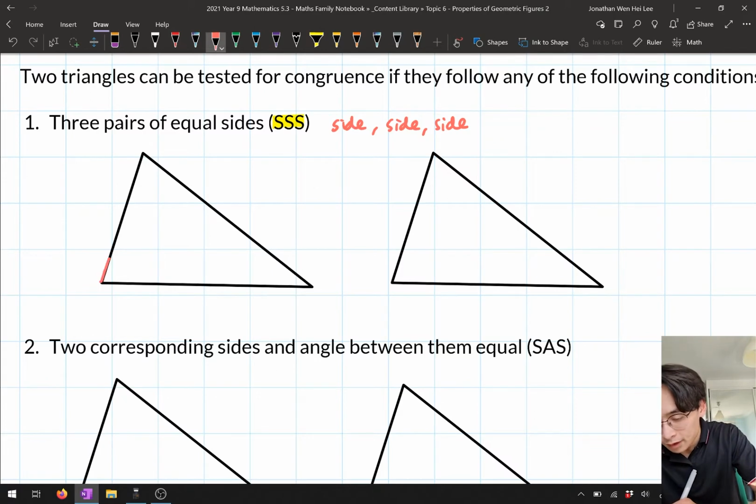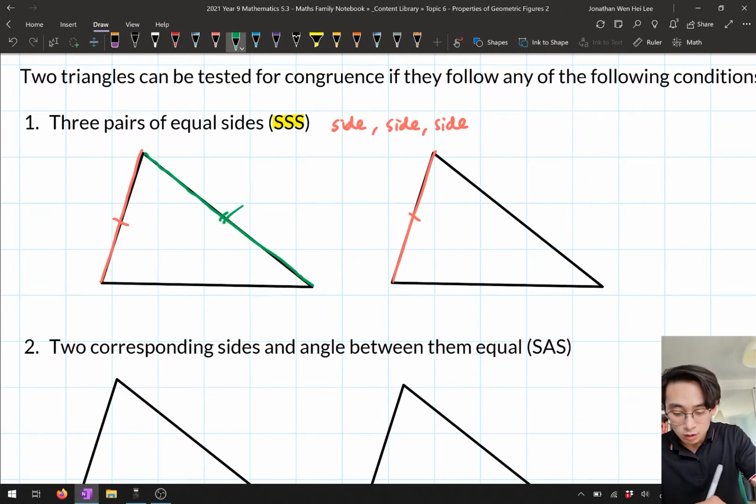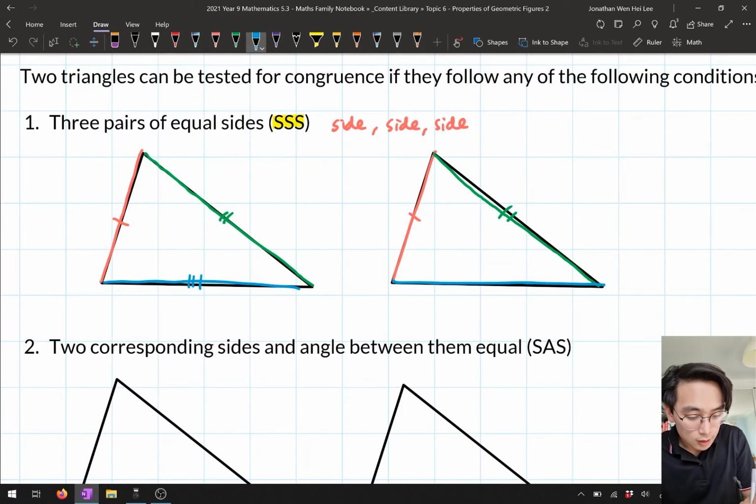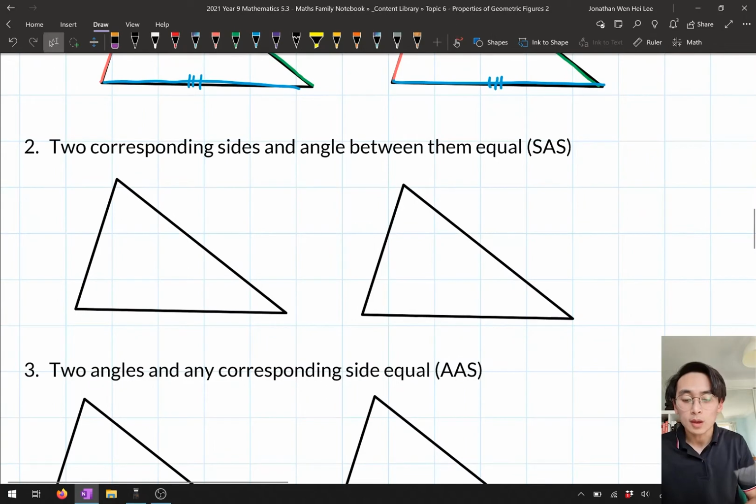So for example, if this side is equal to this side, and then this side is equal to this side, and our final side over here, this side is equal to this side, this passes my SSS test, which means that these 2 triangles are congruent. So if we have 3 pairs of matching sides, that means that we have a congruent pair of triangles. Okay. The next one is 2 corresponding sides and the angle between them being equal. Now this one is called SAS.